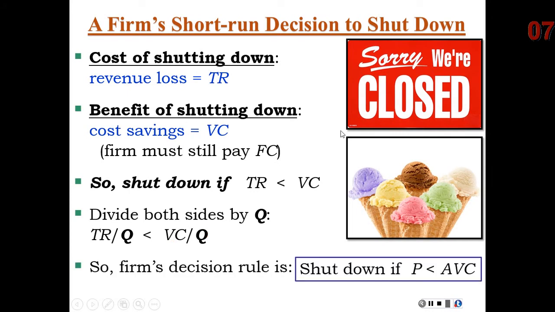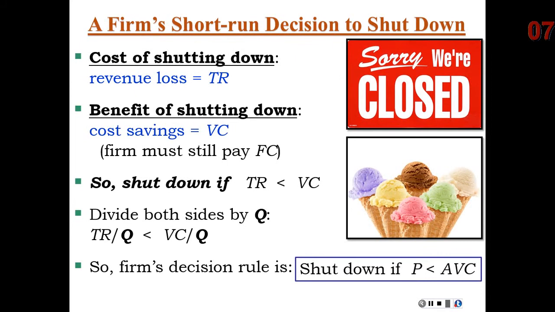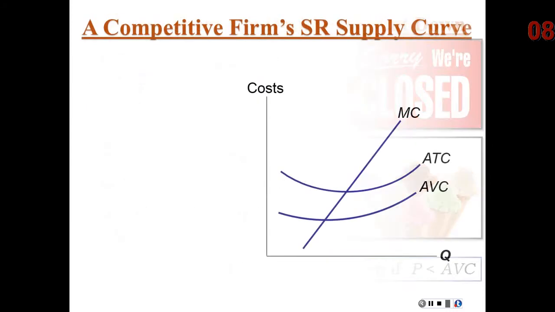Therefore, the real rule for the competitive firm is that when the price falls below average variable cost, the firm will make the rational decision to shut down temporarily in hopes that the price will come back up in the future. In our ice cream example, that makes sense: we might shut down for the winter months expecting that demand will increase as spring rolls around, increasing the market price that people are willing to pay and bringing them back into the market.